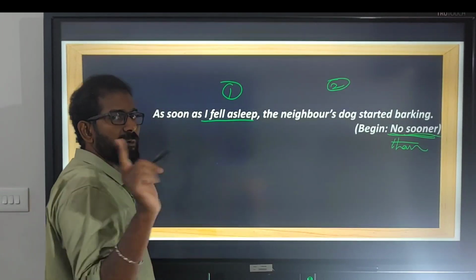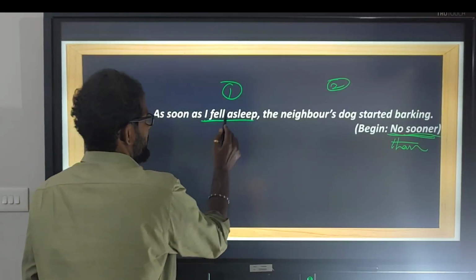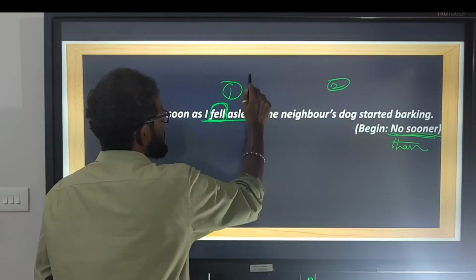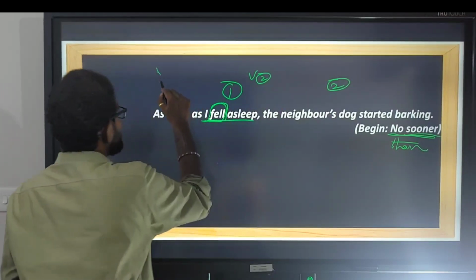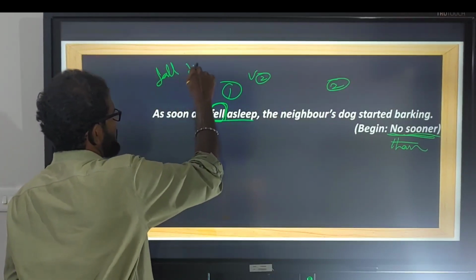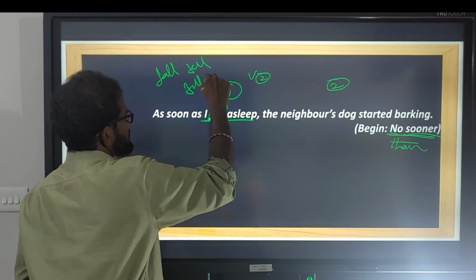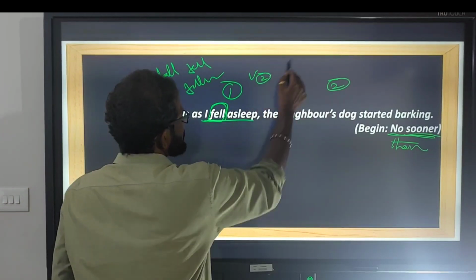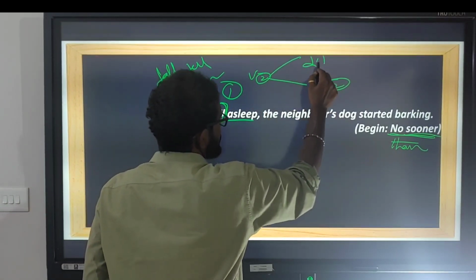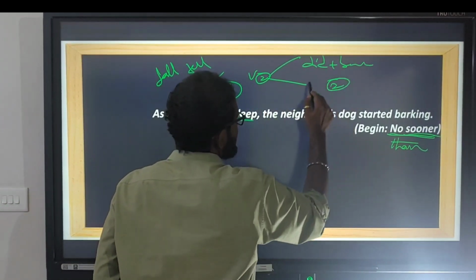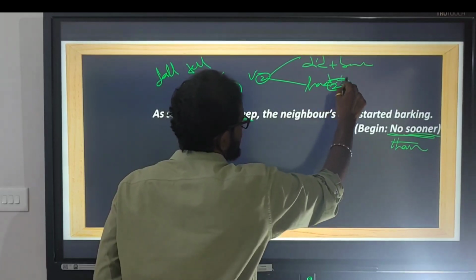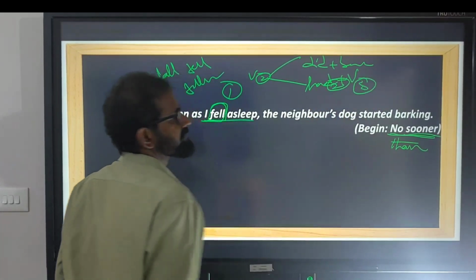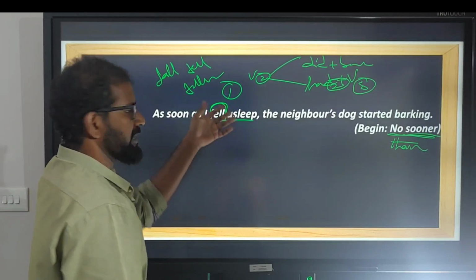Step 3. Appropriate helping verb. Fell is V2: fall, fell, fallen. Now for V2 we have two options: did plus base form, had plus V3. And inversion.